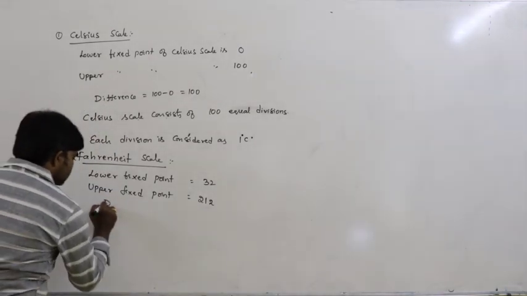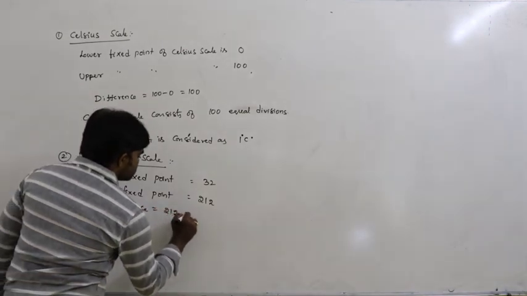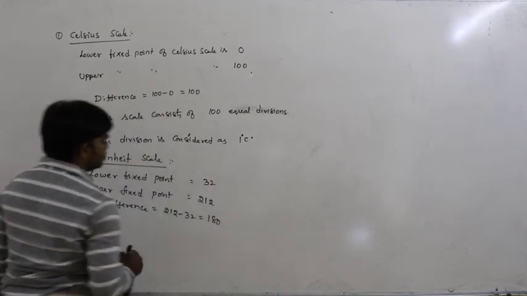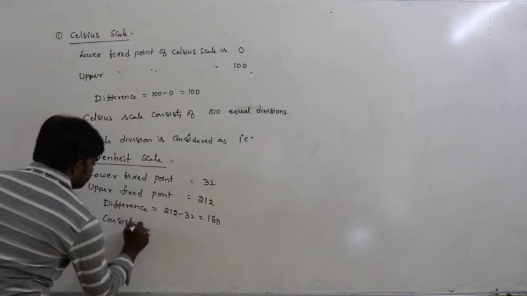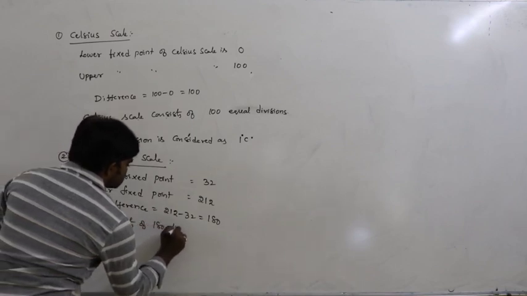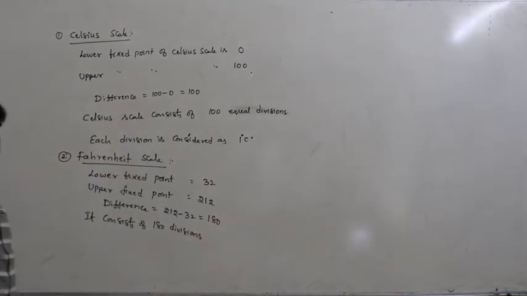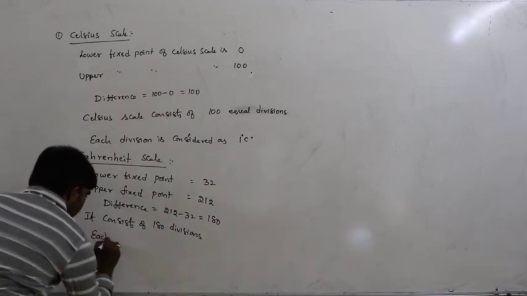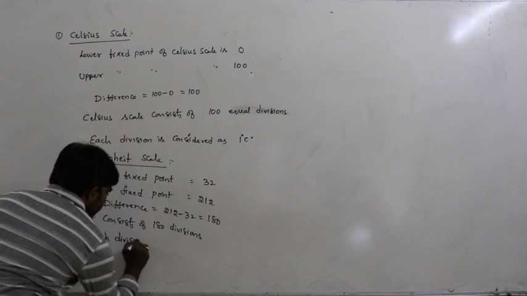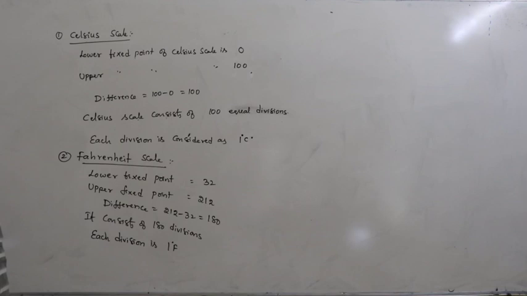So what is the difference here? The difference is 212 minus 32, that is equal to 180. So the Fahrenheit scale consists of 180 divisions. Each division is considered as 1 Fahrenheit.